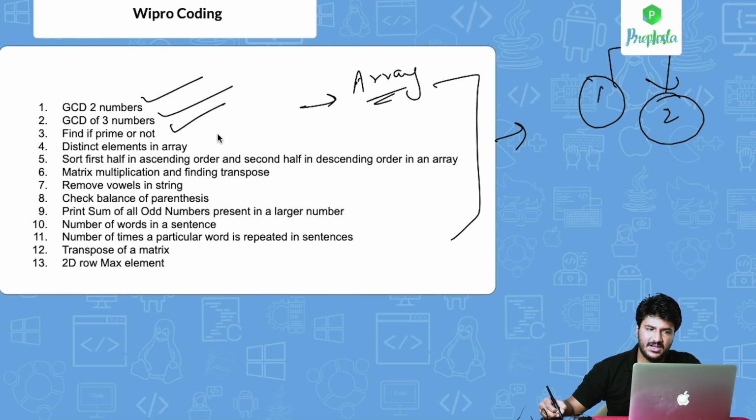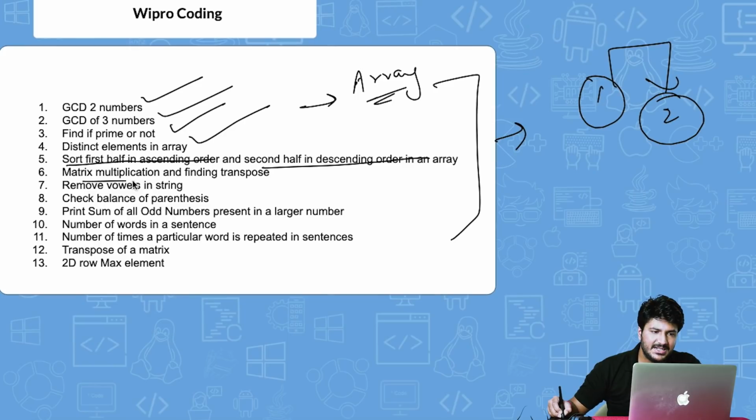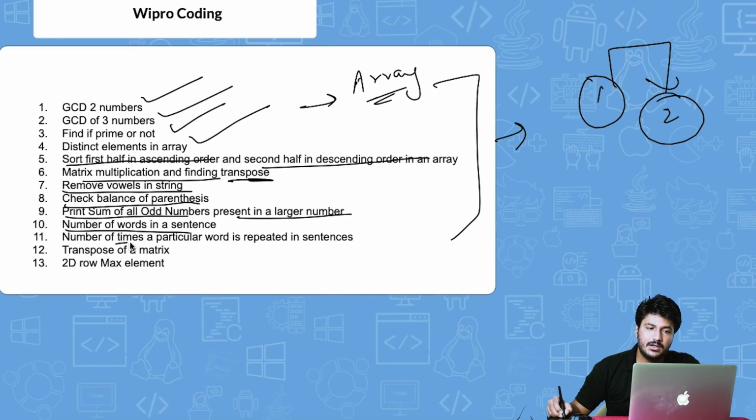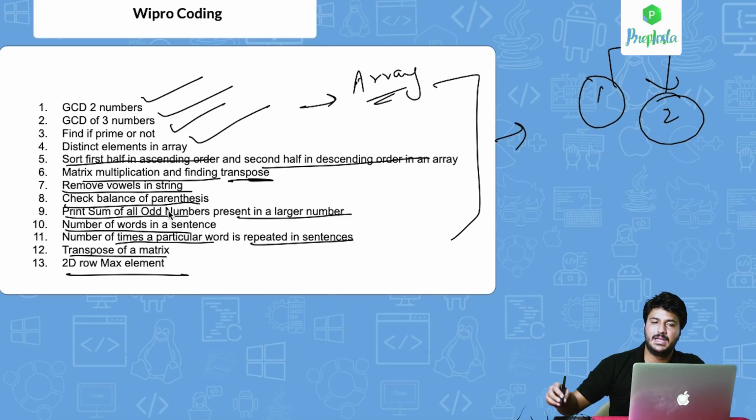One program was checking if a number is prime or not, printing all the distinct elements in an array, sorting the first half in ascending order and the second half in descending order, matrix multiplication, and finding the transpose. So these are 2 separate questions here. Remove all the vowels from a string and then print the string again. Check balance of parentheses. Print the sum of all odd numbers present in the larger numbers. Number of words in a particular sentence. So they'll give you a particular string and they will ask you the number of words in that. You count the number of words. Number of times a particular word is repeated in a sentence, transpose of a matrix, 2D row maximum element. So these are the programs.